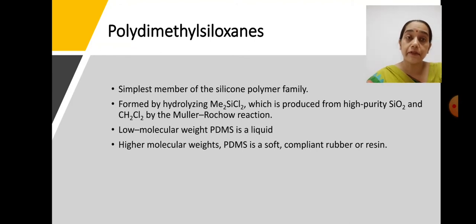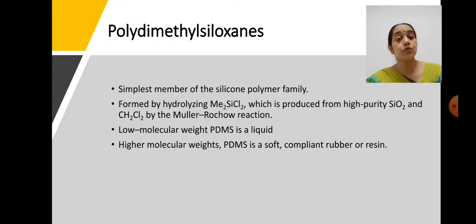Then the first siloxane derivative which is of great importance is polydimethylsiloxane. It is the simplest member of the silicone polymer family, and it is basically formed by hydrolysis of Me2SiCl2, which produces high purity silicone, leaving residues like methylene chloride, by the Müller-Rochow reaction.